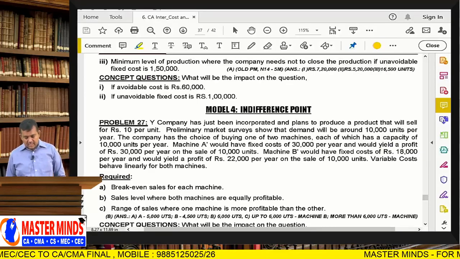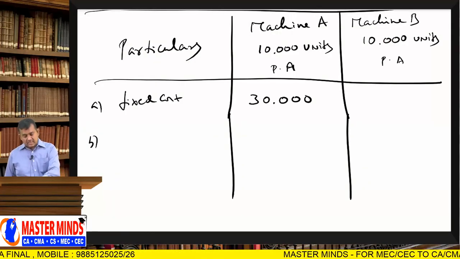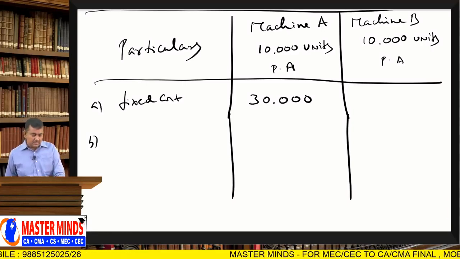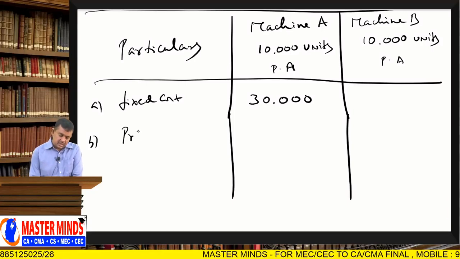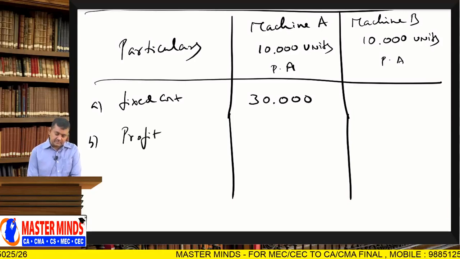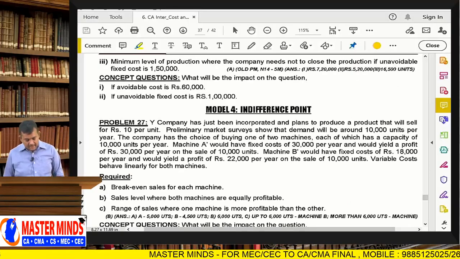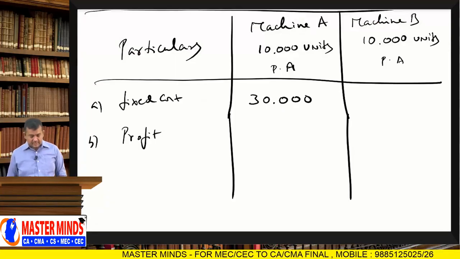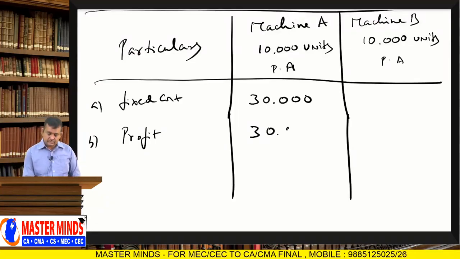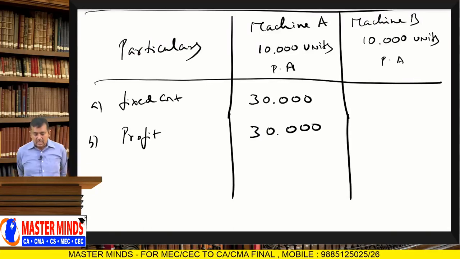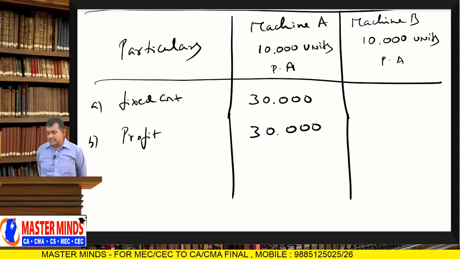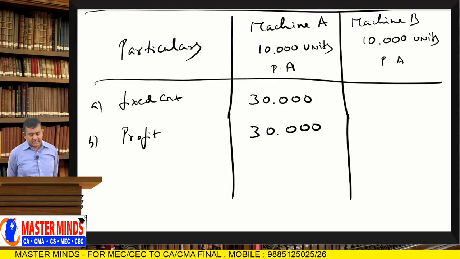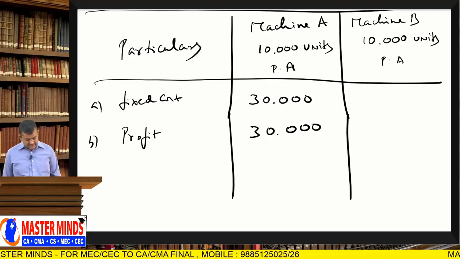Machine A would have a fixed cost of 30,000 per year and would yield a profit of 30,000 per year on the sale of 10,000 units. So, on the sale of 10,000 units, fixed cost incurred per annum is 30,000 and profit earned is 30,000, right.